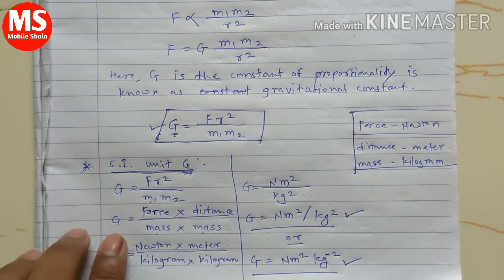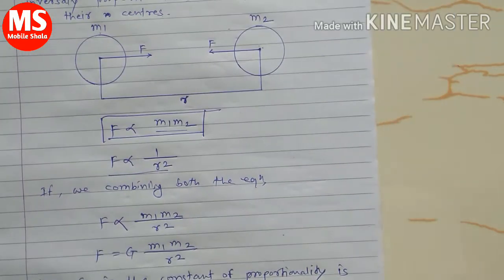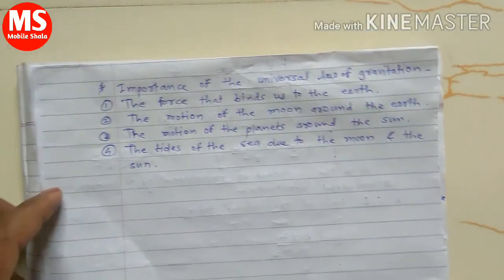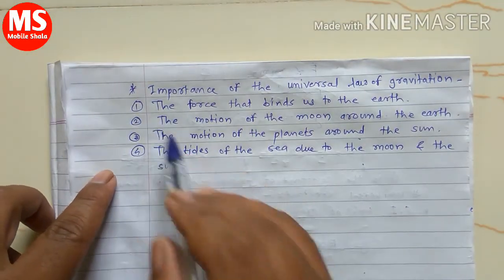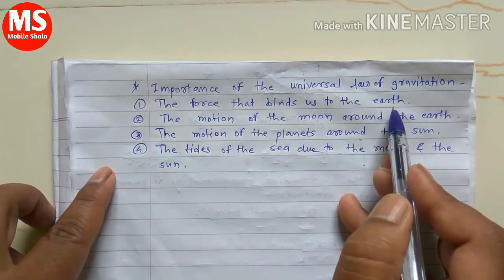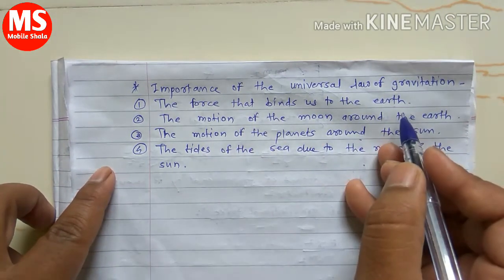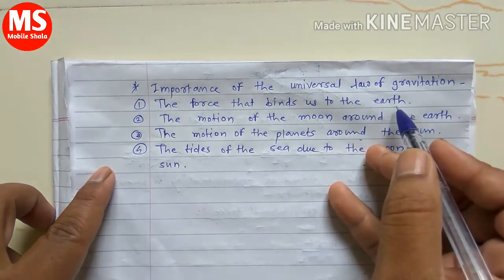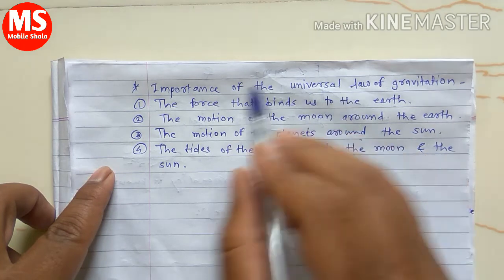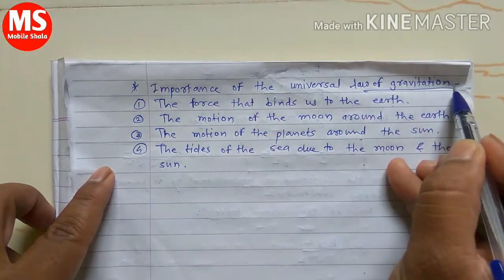Lastly, what is the importance of this gravitational force or the universal law of gravitation? The first importance is the force that binds us to the earth. All of you are walking on the earth, we live on the earth only because of the gravitational force.